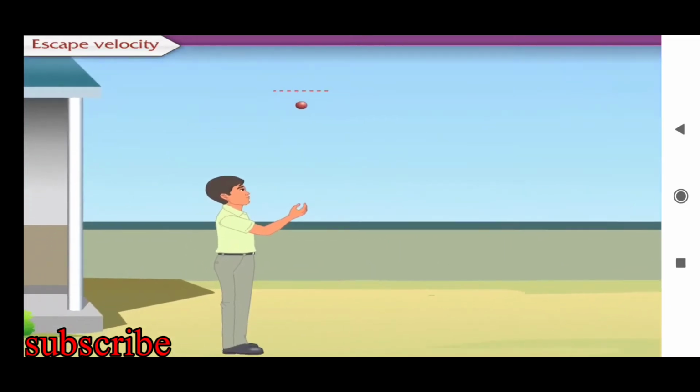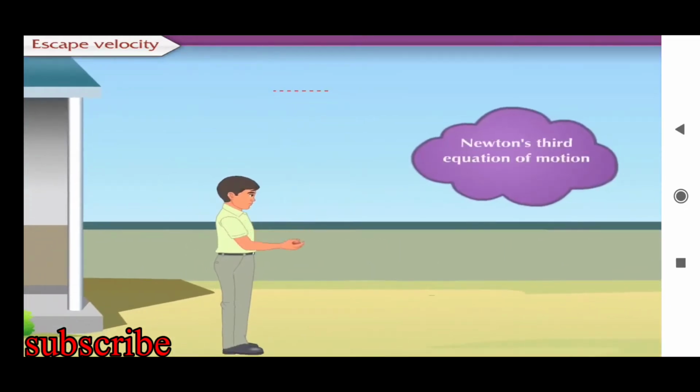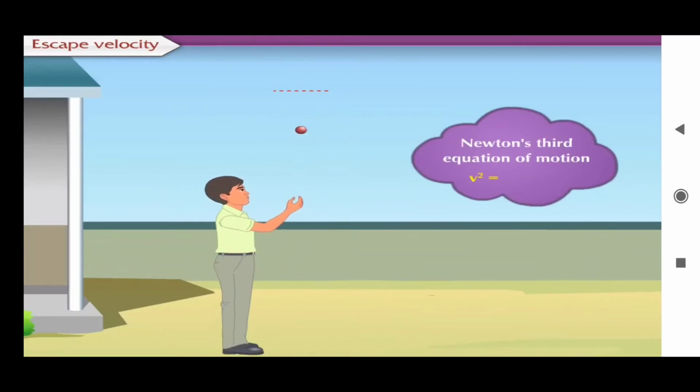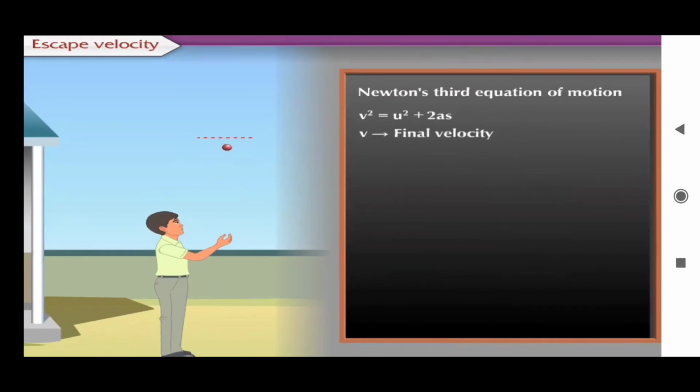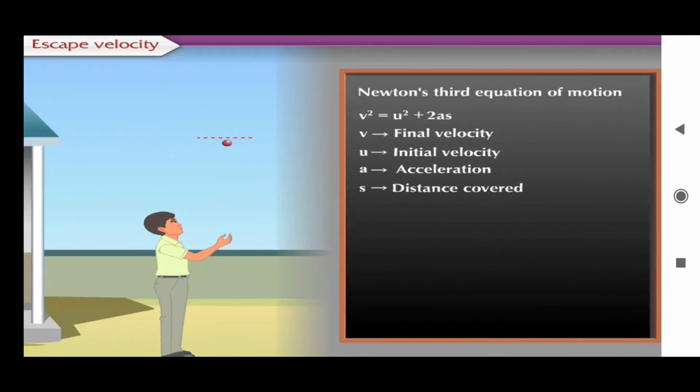Its maximum height can be found out using Newton's third equation. The equation is v square is equal to u square plus 2as. Here, v is final velocity, u is initial velocity, a is acceleration, and s is the distance covered.